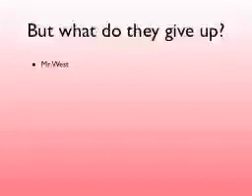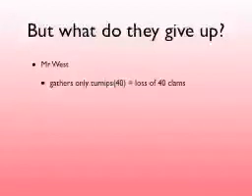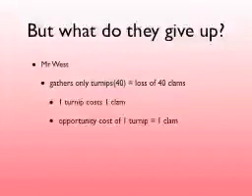If Mr. West gathers only turnips, he can collect 40 of them, but he loses the opportunity to gather 40 clams. So if we reduce this, for every one turnip Mr. West collects, it costs him one clam. Economists would say that Mr. West's opportunity cost of a turnip is one clam.